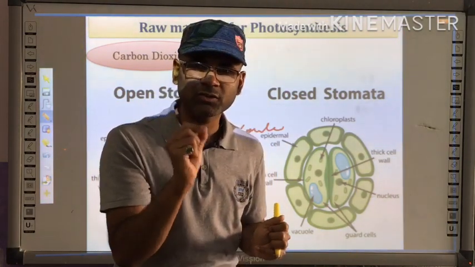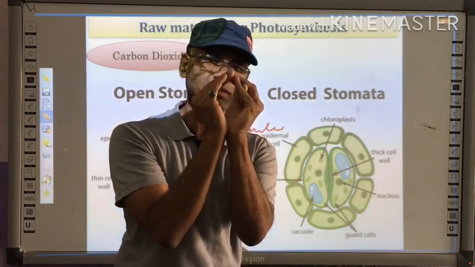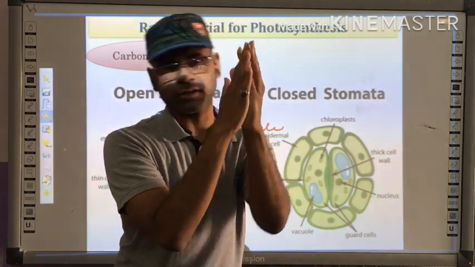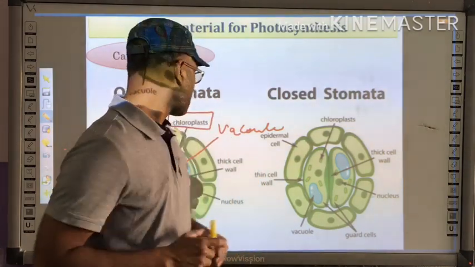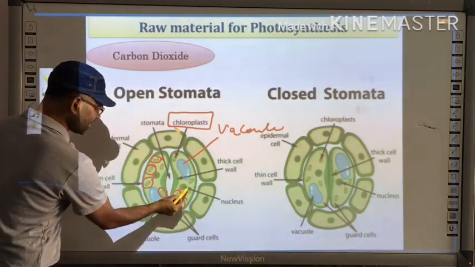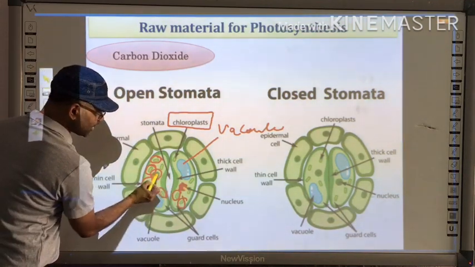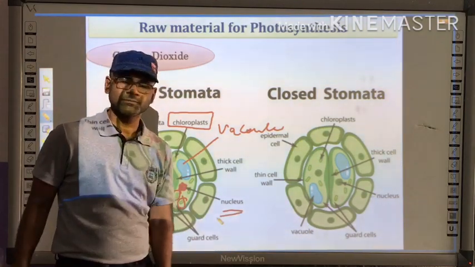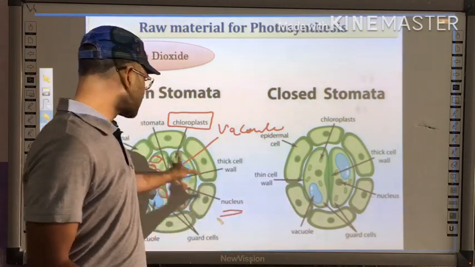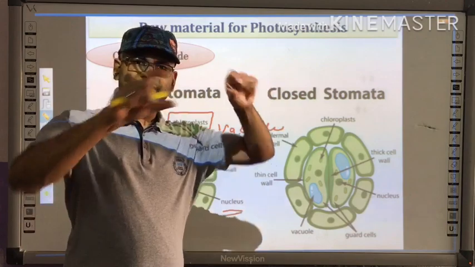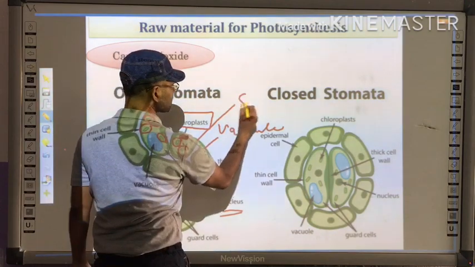Just because of photosynthesis, it opens in the day and closes in the night. It opens in the day, photosynthesis takes place; it closes in the night, photosynthesis does not take place. So this is a very important question. Moreover, it has the central green dot, as you can see here. These thick green structures are the nucleus. Well, this is the structure of the guard cells. And these guard cells are further surrounded by a special type of cells which are called subsidiary cells.